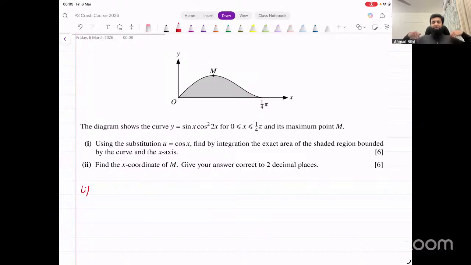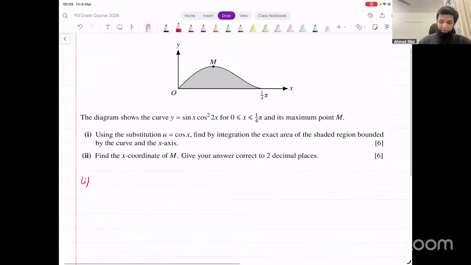अच्छा. The diagram shows the curve y equals sine x into cos square 2x for x between 0 and pi over 4 and its maximum point m. Using the substitution u equals cos x, find by integration the exact area of the shaded region bounded by the curve on the x-axis. What's the problem with this?